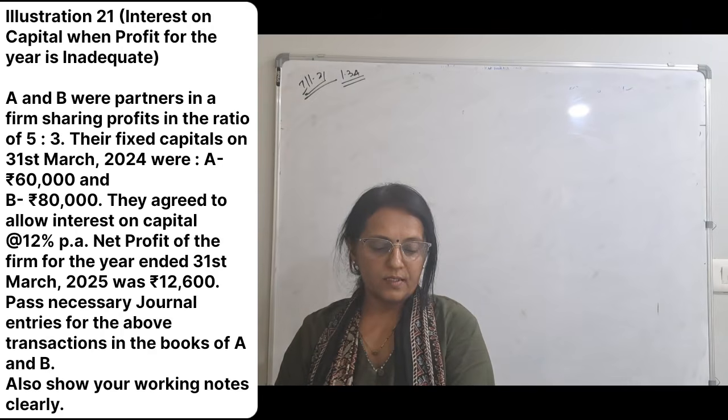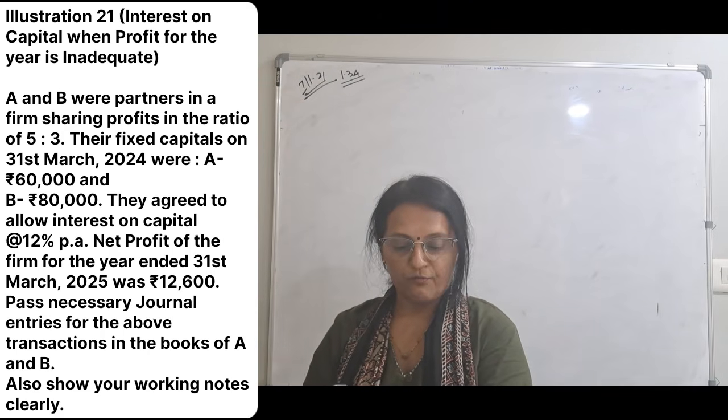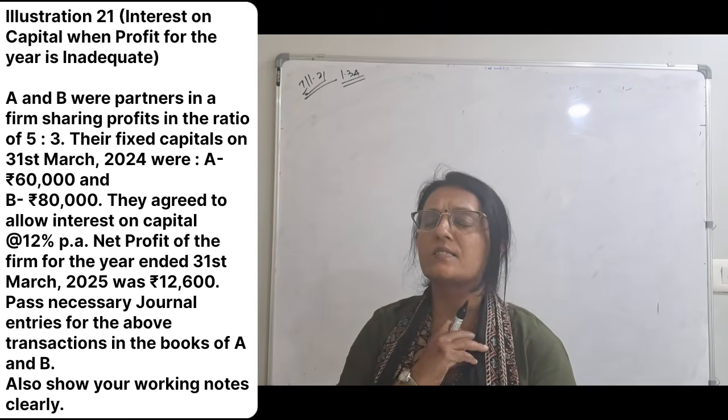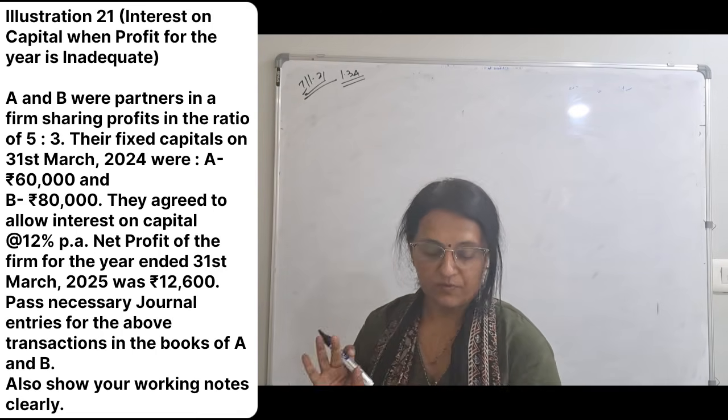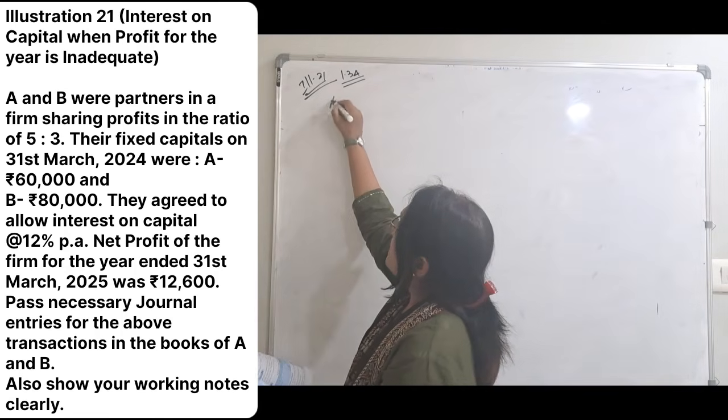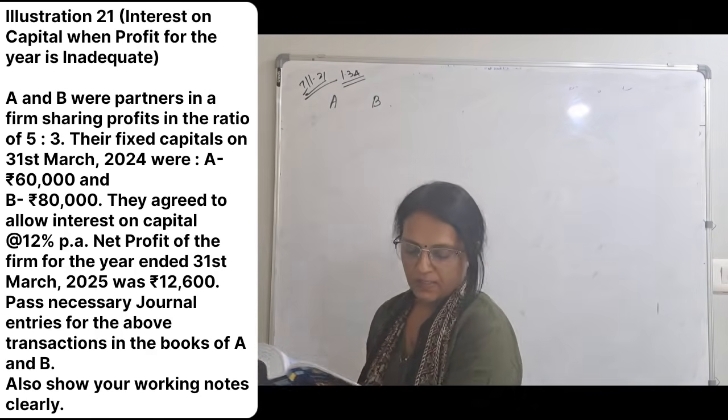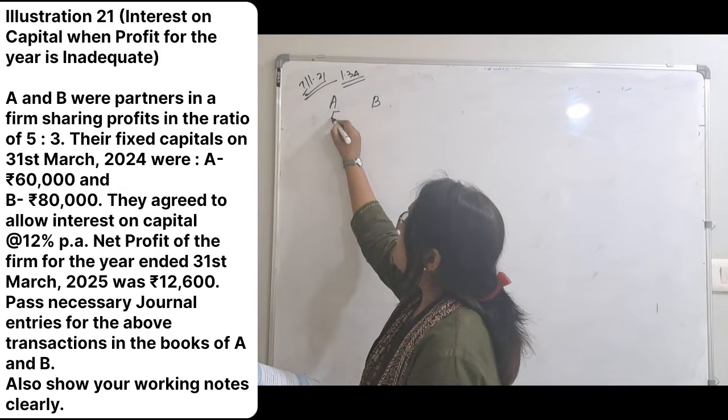When the interest on capital is an appropriation and profit available is inadequate, which means it is there in the deed, but profit is less. In this case, what will we do? A and B are partners, and the profit sharing ratio is 5:3.